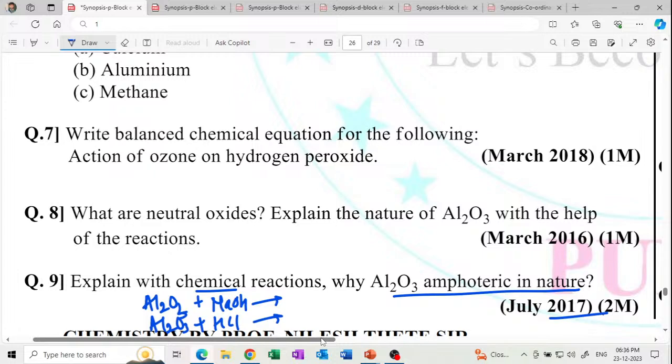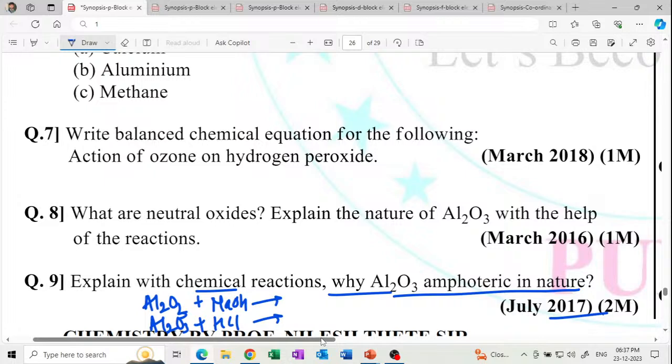So it is a reaction with acid as well as base. When it reacts with acid and with base, what happens? Write the reaction. This is why Al2O3 is amphoteric in nature. Al2O3 is amphoteric because it reacts with the acid as well as the base. When it reacts with the alkali NaOH, it forms sodium meta-aluminate, and when it reacts with hydrochloric acid, it forms aluminium trichloride.